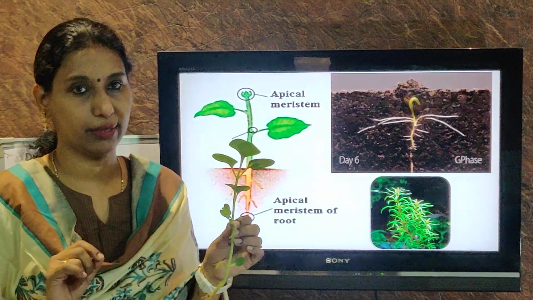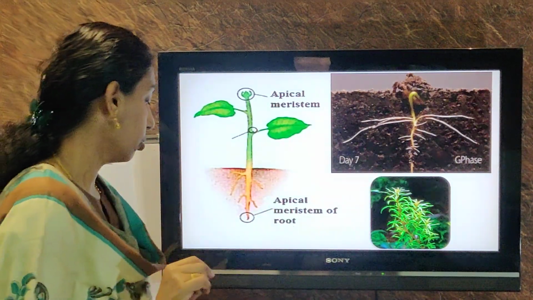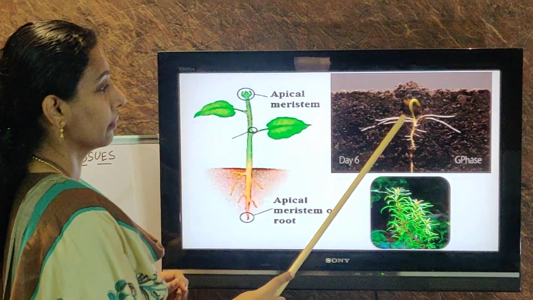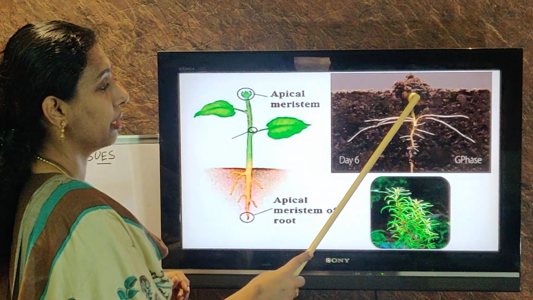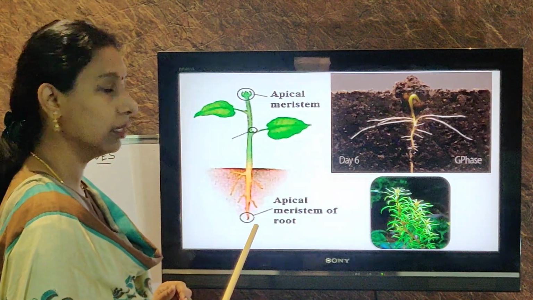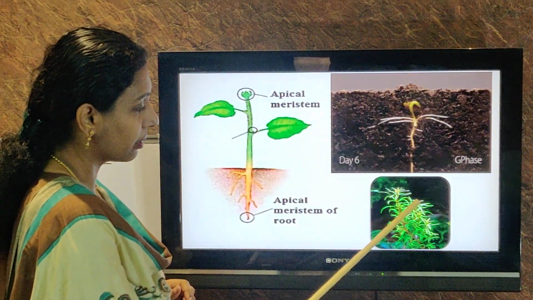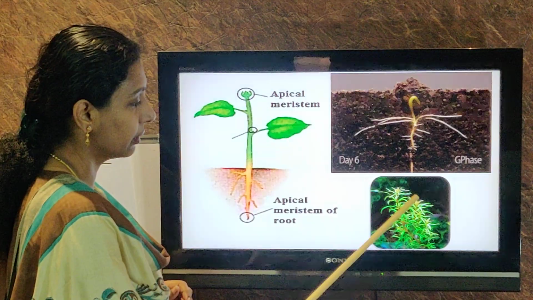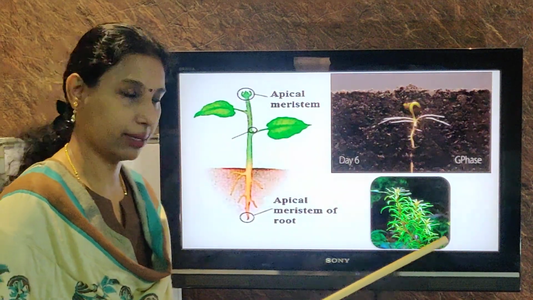The root also increases. The length of the root also increases. So apical meristem, you can see how it is. The tip of the stem growing, tip of the root growing. It's present at the tip of the stem and the root. The tender plants, the tender leaves are present at the tip of the stem because of the apical meristem.